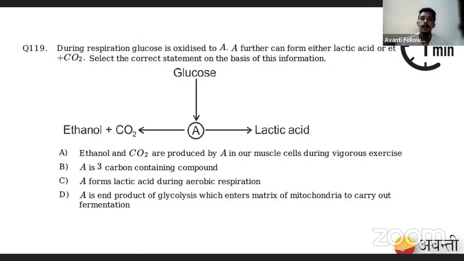Are you following me? So glucose, a 6-carbon compound, is divided by glycolysis into 3-carbon pyruvate. If there is oxygen, it is converted into acetyl-CoA, which enters the mitochondria for the citric acid cycle, also called the Krebs cycle.